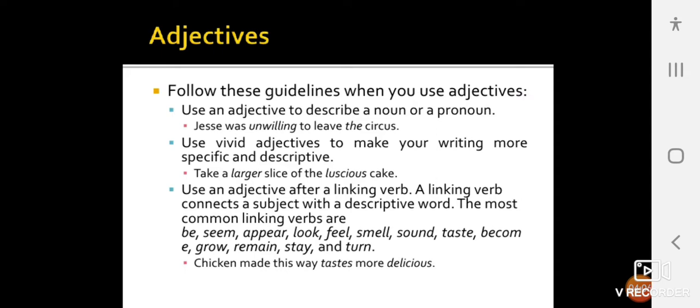Use an adjective after a linking verb. A linking verb connects a subject with the descriptive word. The most common linking verbs are be, seem, appear, look, feel, smell, sound, taste, become, grow, remain, stay, and turn. The chicken made this way tastes more delicious. So here, taste and delicious are the examples of adjectives.